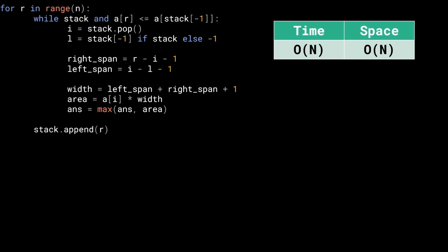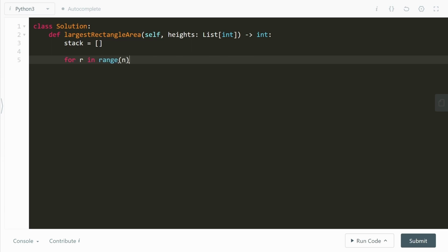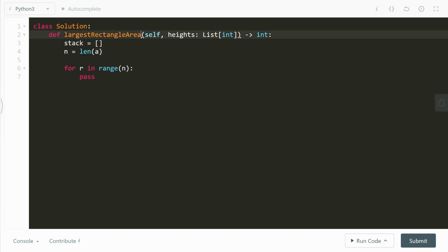All right, so let's go ahead and implement this once more and things will become a lot clearer. We'll go ahead and initialize an empty stack and we'll start appending for R in the range of n. What is the n? N is going to be the length of heights. By the way, just so that it is implementationally consistent, I'm going to relabel the heights to A. A is the array given to us, right?